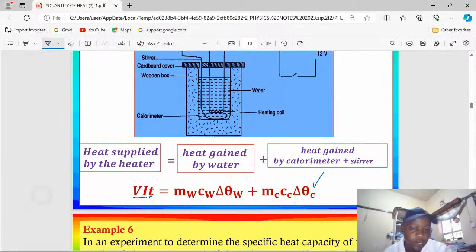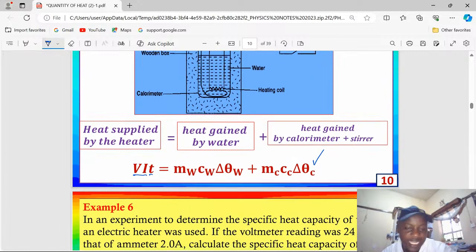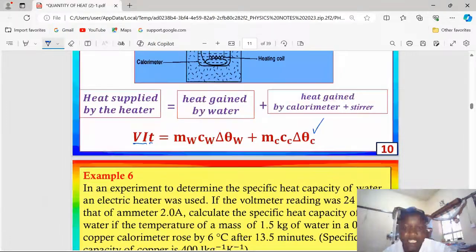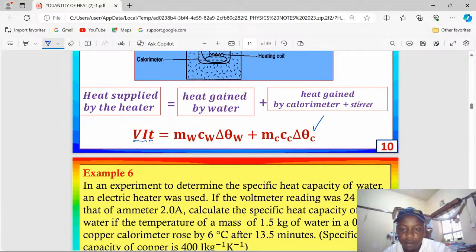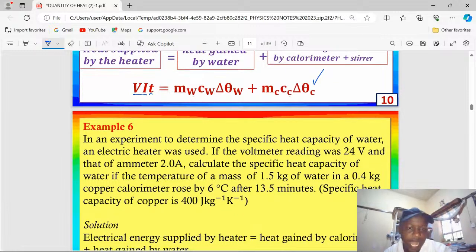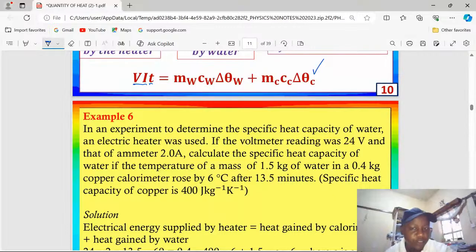It also should be noted that when we are talking about time, it should be in SI units. So in case time is provided in other units, be standby and keen enough to convert it to SI units, which are the seconds. Let's look at an example here. In an experiment to determine the specific heat capacity of water, an electric heater was used.